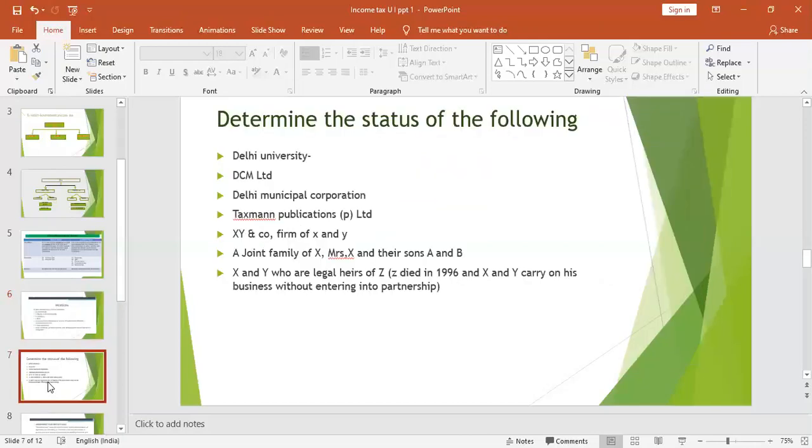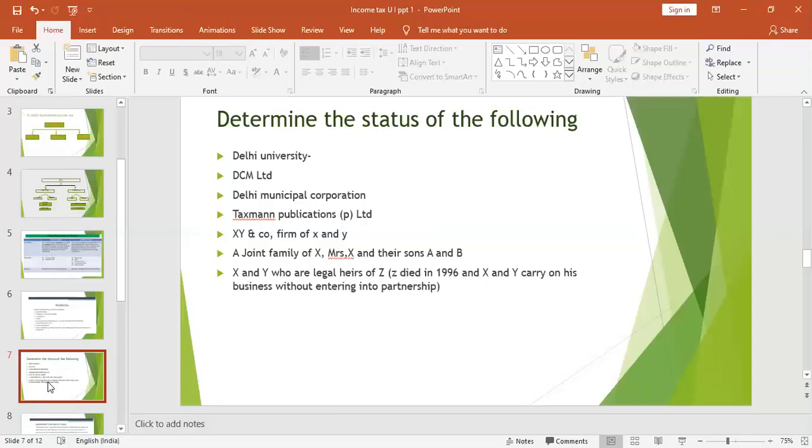Now we are in the next slide. I will explain, and you can find out under which category they come. Delhi University is called what? Under which category does it come? Artificial juridical person. Educational institutions and universities come under artificial juridical person. DCM Limited, limited means company. It falls under company. A company is also a person. Delhi Municipal Corporation is a local authority.